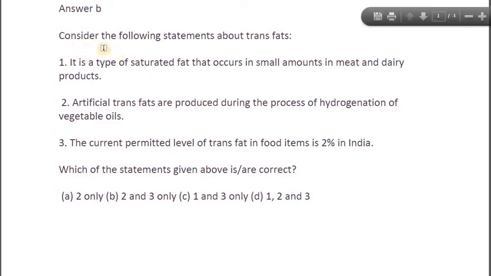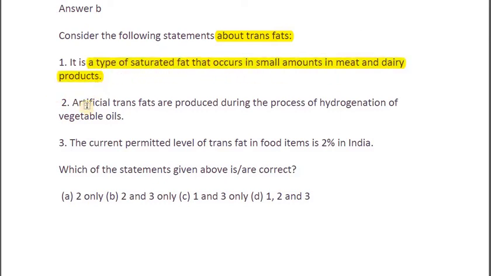Again, difficult or easy depending upon how our science is. So consider the statements about the trans fats. Number 1: It's a type of saturated fat that occurs in small amount in meat and dairy products. Second: artificial trans fats are produced during the process of hydrogenation of vegetable oils. And the last: the current permitted level of trans fats in food items is 2% in India. So which of the statements given above are correct? 2 only, 2 and 3, 1 and 3, or all of these?